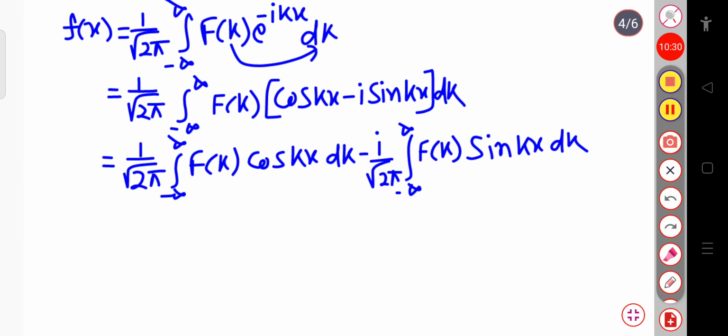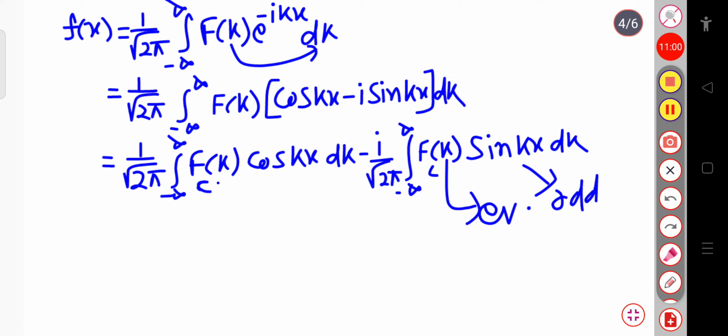Since here we are considering this f of k as the Fourier cosine transform, I can write this f of k as fc of k. And also we know this fc of k is an even function, and this sin kx is an odd function.